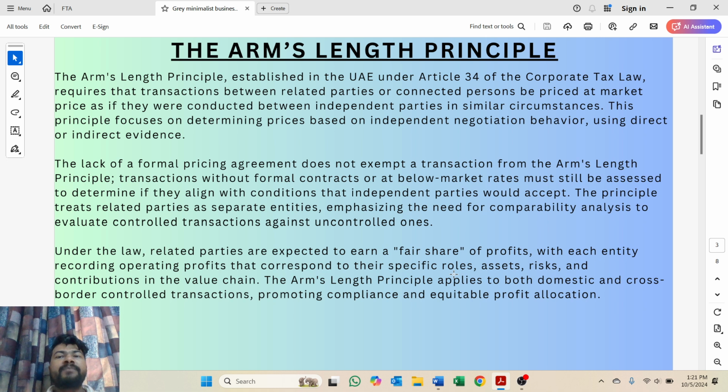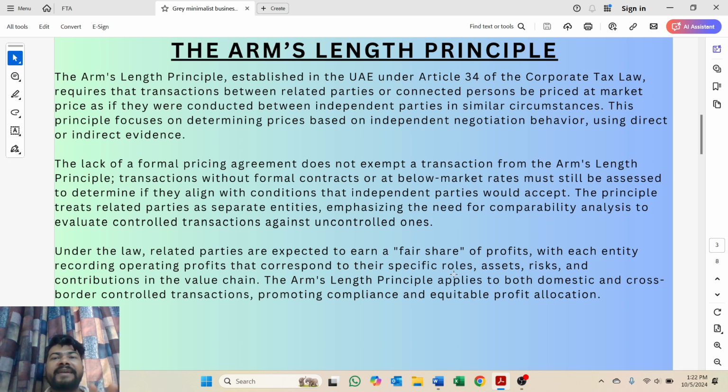The concept of the arm's length principle is mentioned in Article 34 of the Corporate Tax Law, which requires that any transactions between related or connected persons should be priced at market price, as if they were conducted between independent parties in similar situations. This principle focuses on determining the price based on independent negotiation behavior using direct or indirect evidence. Also, the lack of a formal pricing agreement does not exempt a transaction from the arm's length principle.